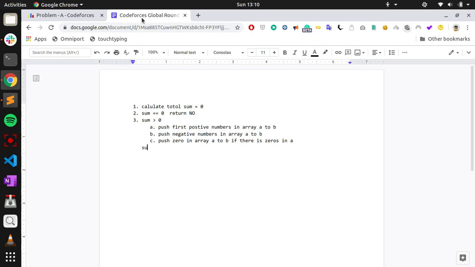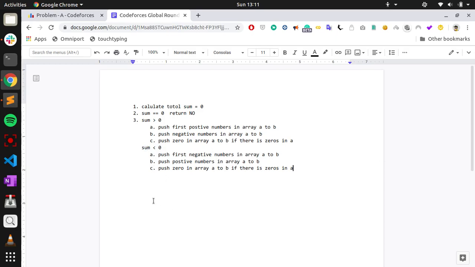In case the sum is less than 0, we do the same thing, but instead of positive numbers, we first push the negative numbers, and then push the positive numbers. While we push the negative numbers, the prefix sum is going to decrease. When we push the positive numbers, the prefix sum is going to increase, but it will not cross 0, because the total sum is negative. So it is going to increase till the sum.